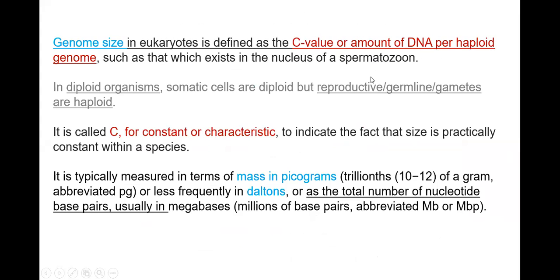For example, the body consists of somatic cells and germline cells, the gametes. Reproductive cells are always haploid, while somatic tissue, for example eye tissue or hand tissue, is diploid.